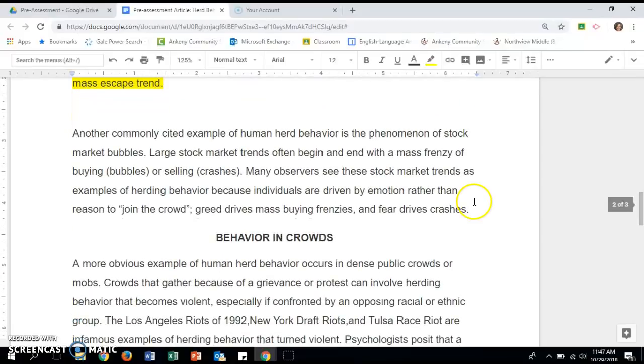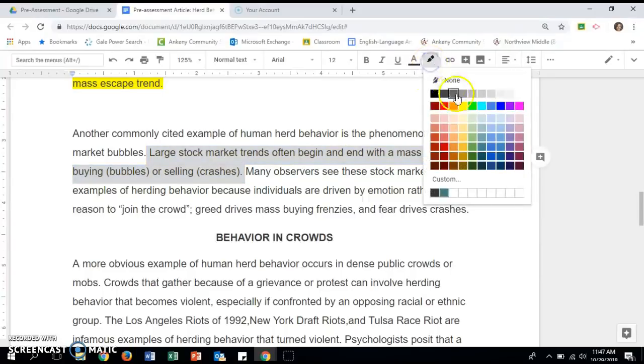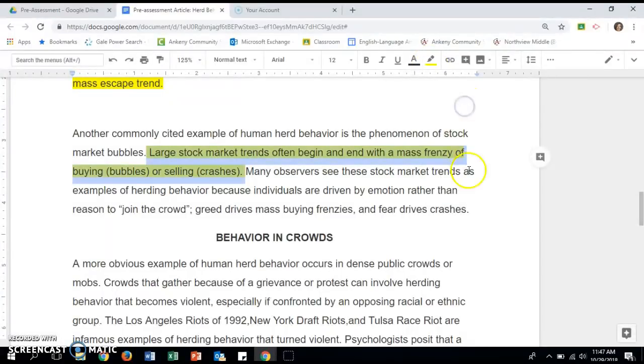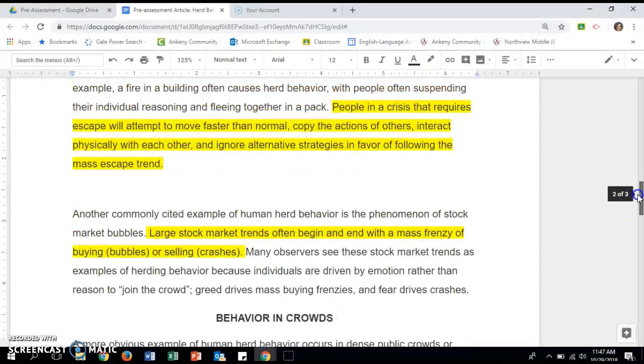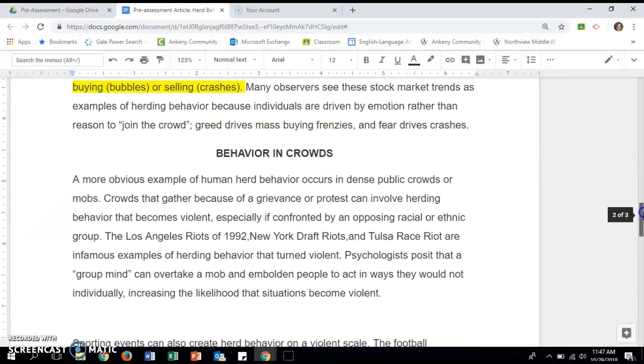And then this example about the stock market, this part about how stock market trends end in a mass frenzy of buying or selling would prove how people behave in a crowd when it's a dangerous or panic situation. The stock market example really isn't a dangerous situation, but it would fit with a panic situation.